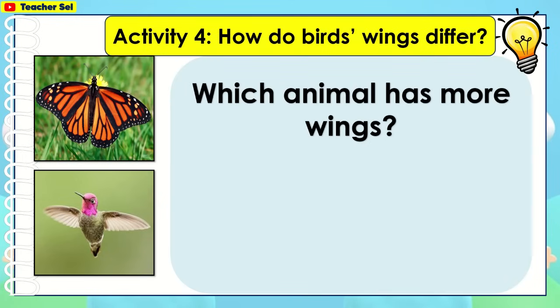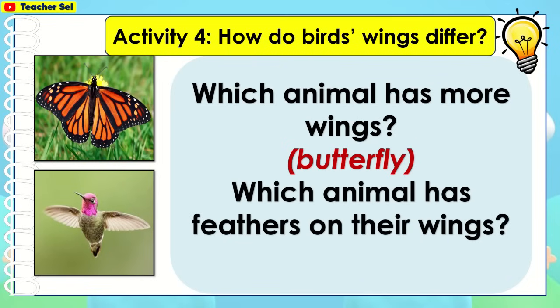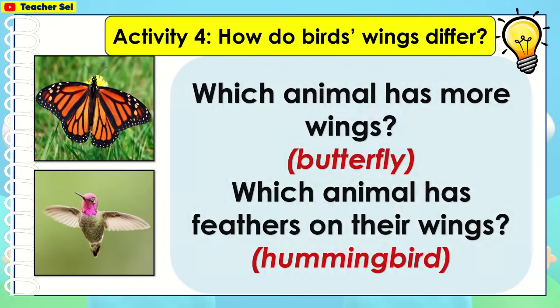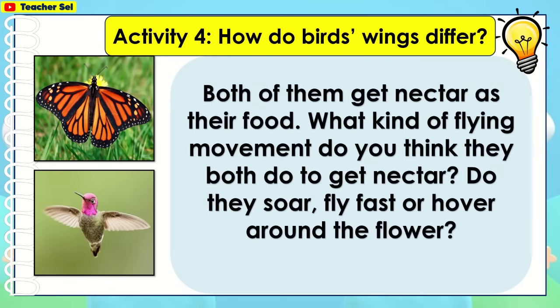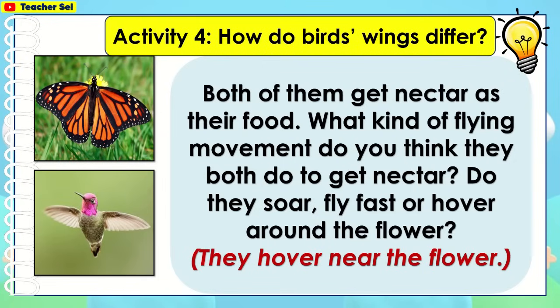Which animal has more wings? The butterfly. Which animal has feathers on their wings? The hummingbird. Both of them get nectar as their food. What kind of flying movement do you think they both do to get nectar? Do they soar, fly fast, or hover around the flower? They hover near the flower.